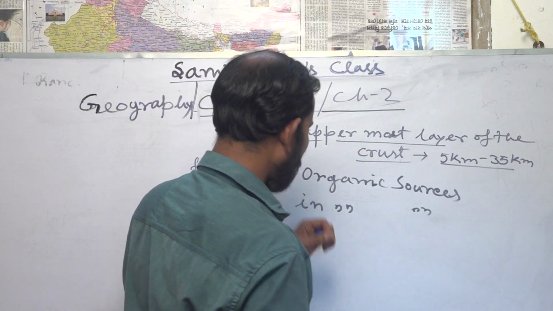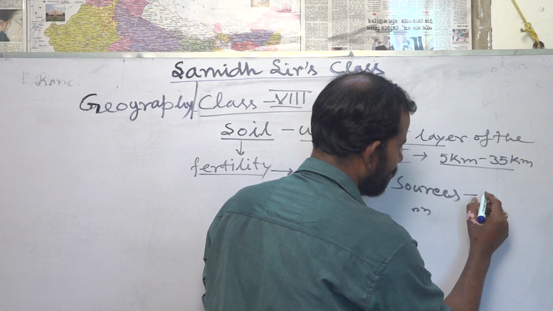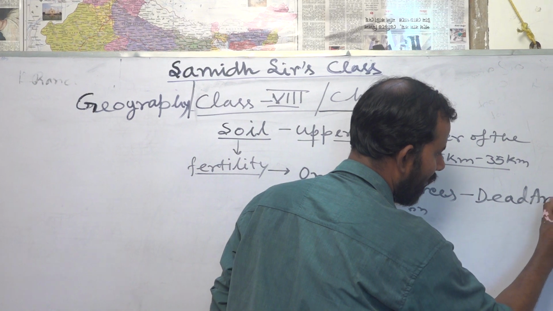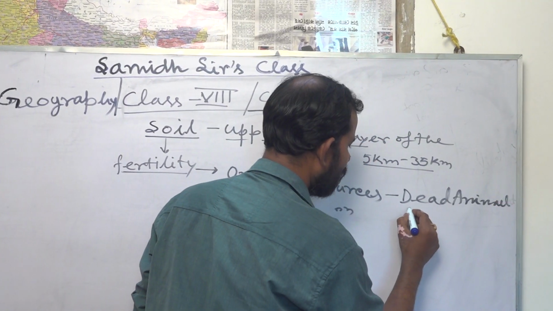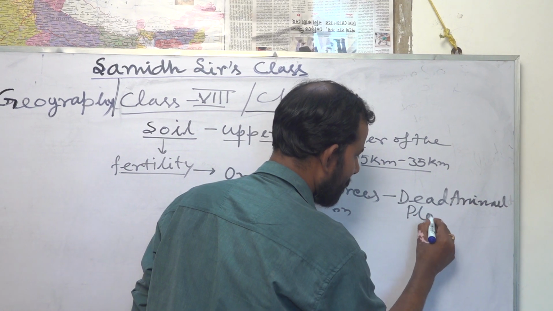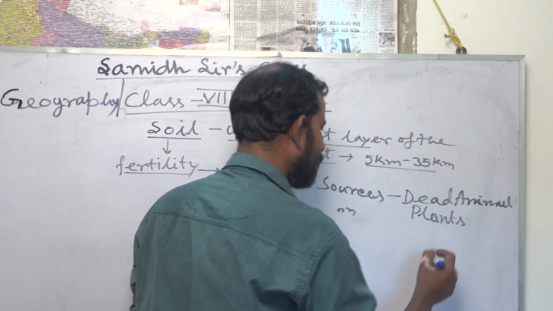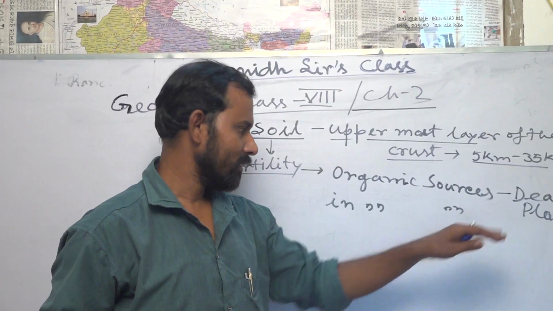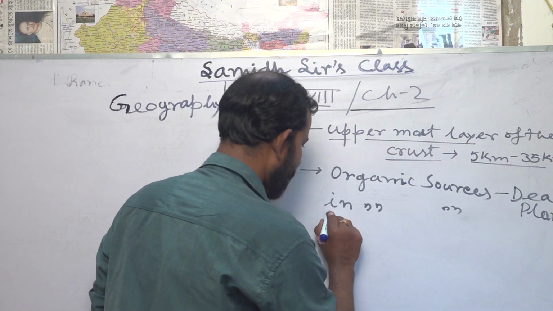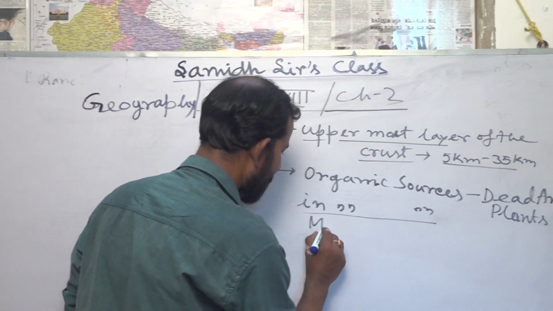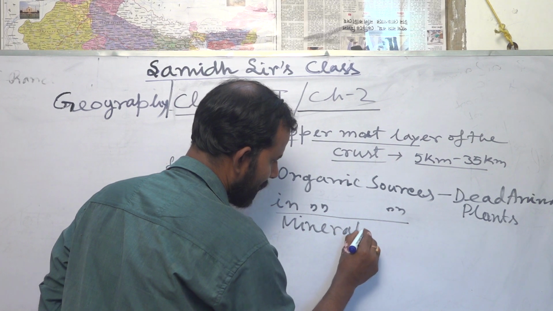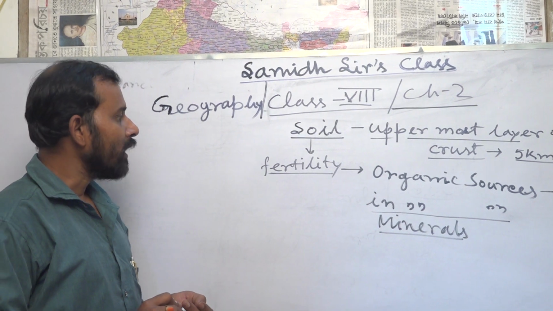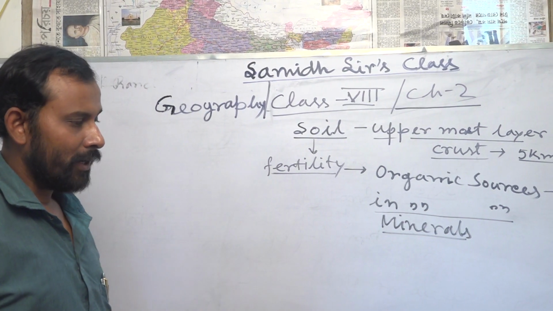Organic sources are dead animal bodies and dead plants. This organic source, in a word, is referred to as humus. Inorganic sources are minerals. All these are important for the formation of soil. They are also related to giving fertility.